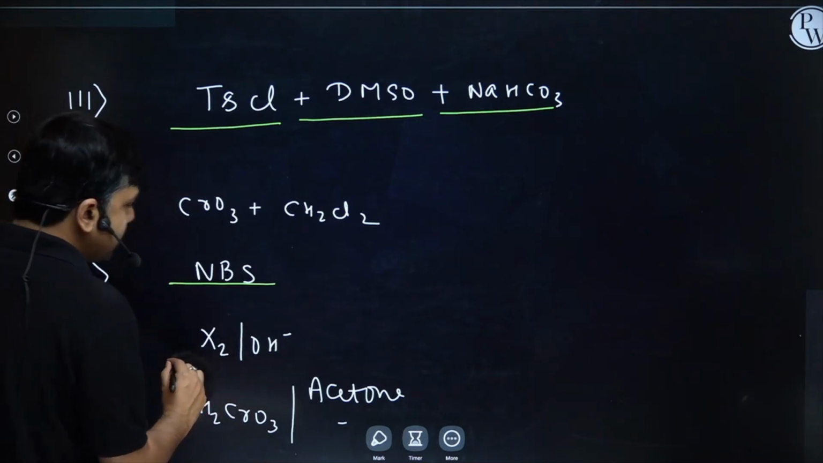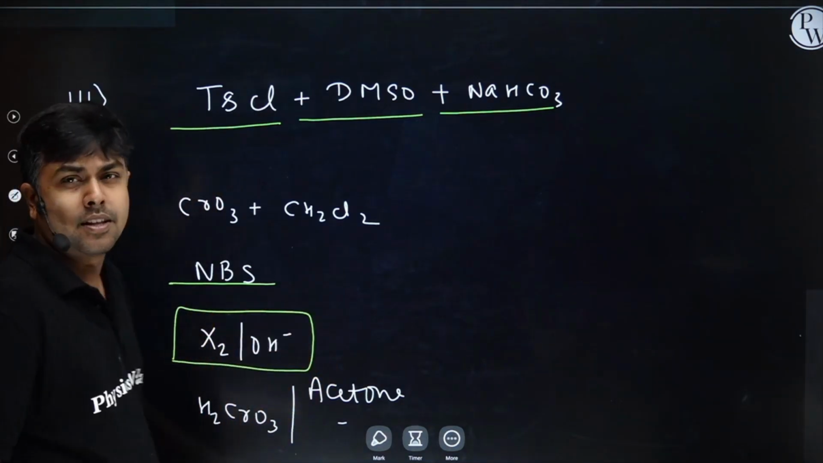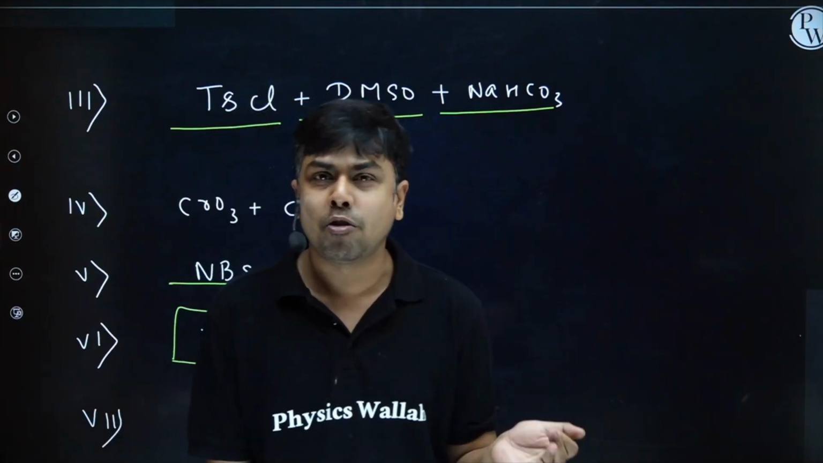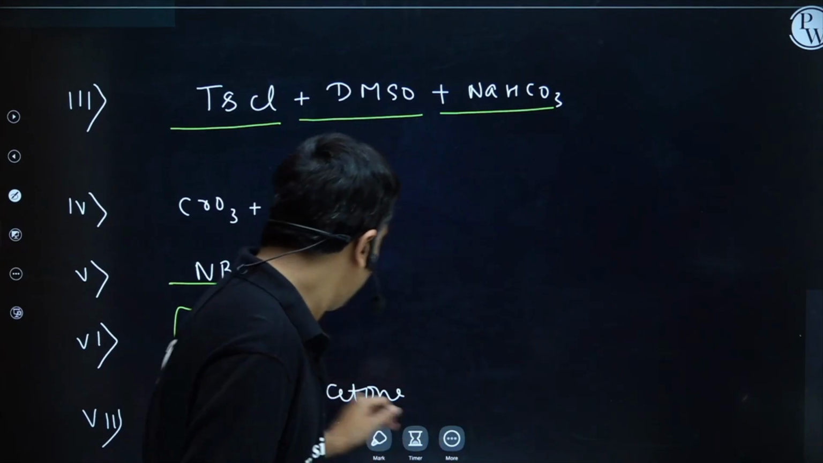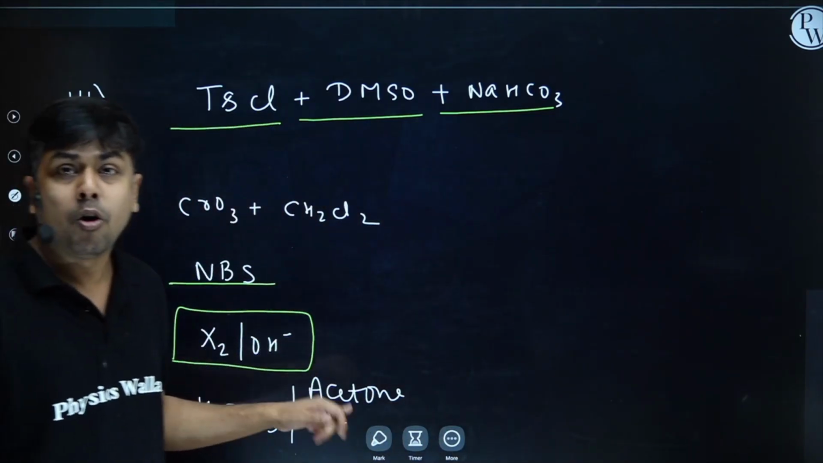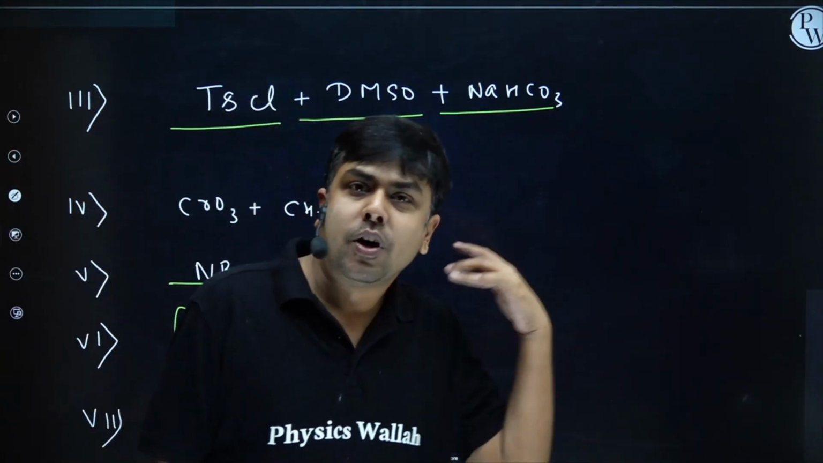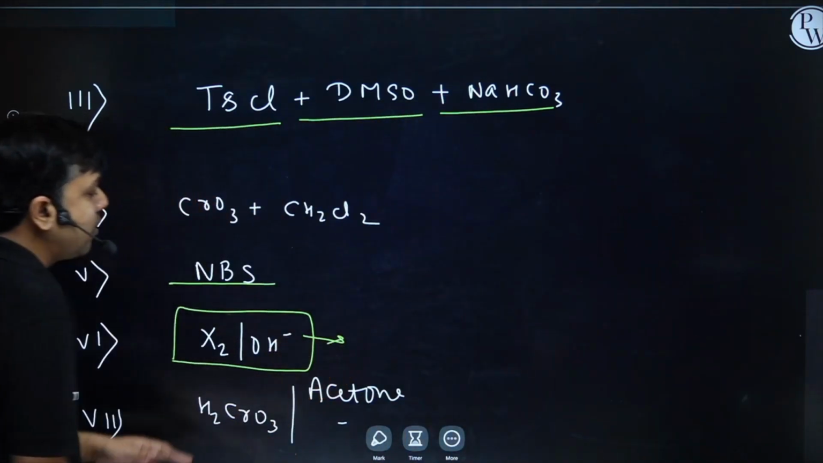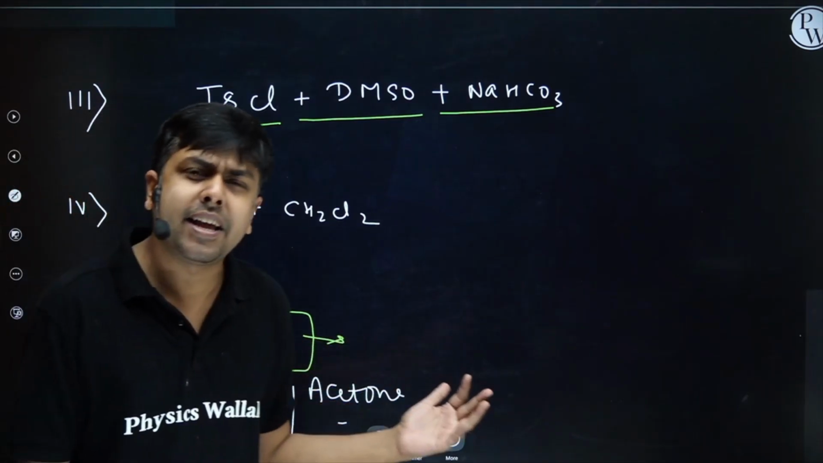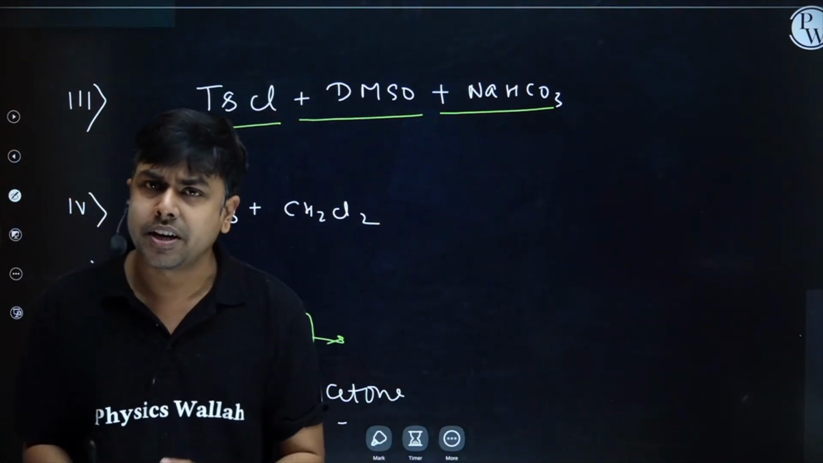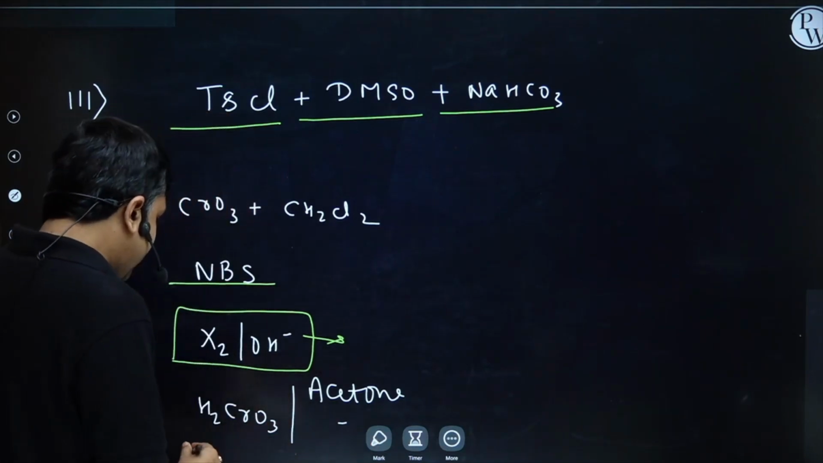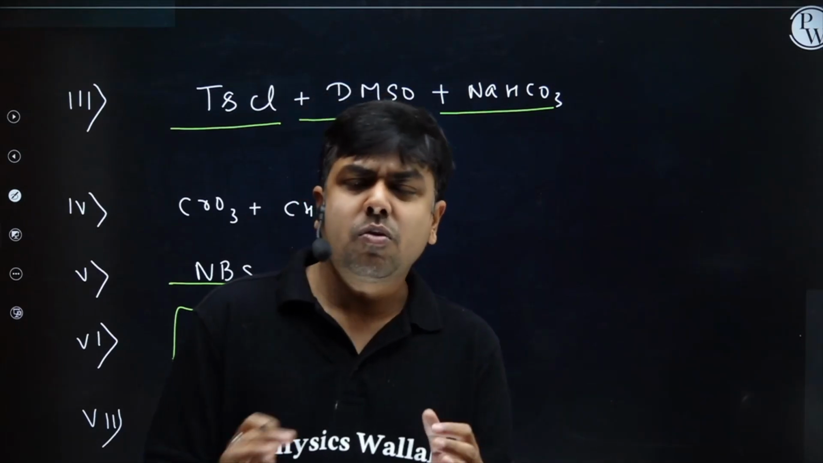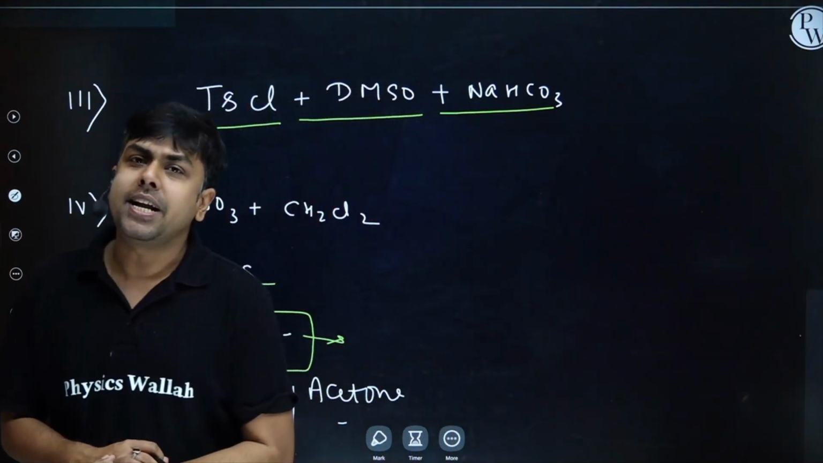Then we have X2 in the presence of OH minus. We have to study this reaction, the haloform reaction. Basically, it's also an oxidation reaction only. So X2 in the presence of OH minus also oxidizes a primary alcohol to aldehyde. First the primary alcohol is converted to aldehyde and then it may further get converted. Now, the last one, H2CrO3 in the presence of acetone. This one also acts as a mild oxidizer.